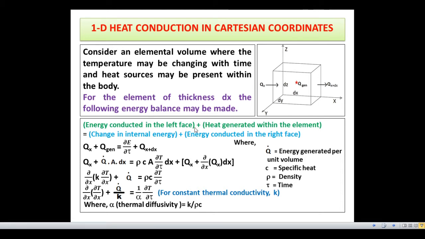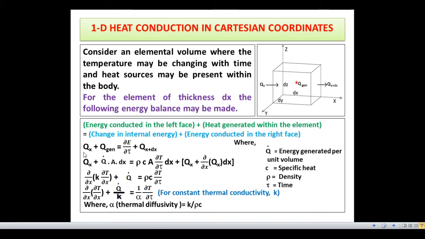Energy conducted in the left face, that is Qx, plus heat generated within the element, that is Qgen, is equal to the change in internal energy plus energy conducted out in the right face, that is Qx plus dx. So in this elemental volume, heat supplied is Qx, Qgen is internal heat generation, and this is equal to the total change in internal energy plus Q out.